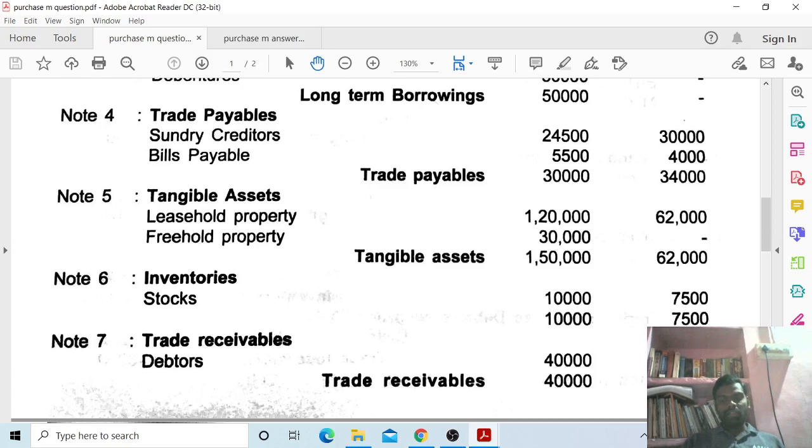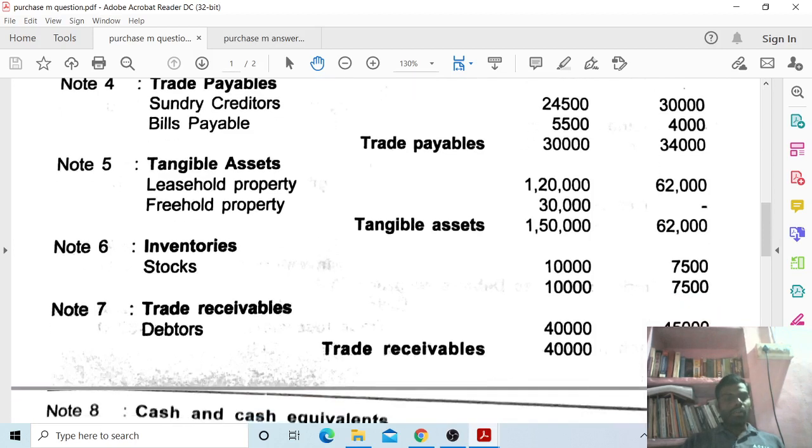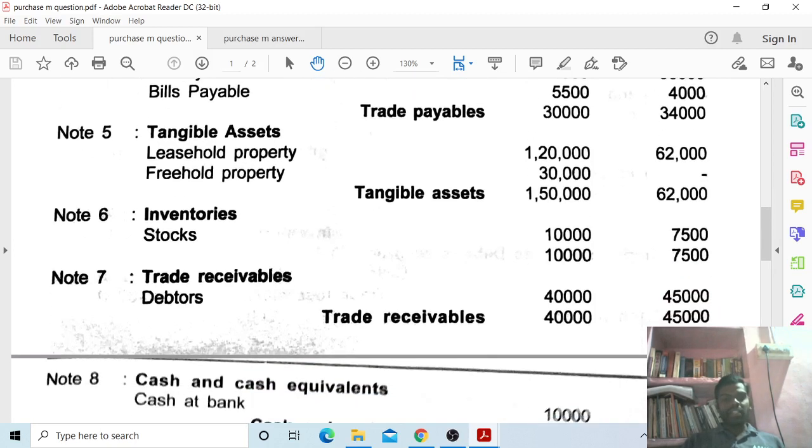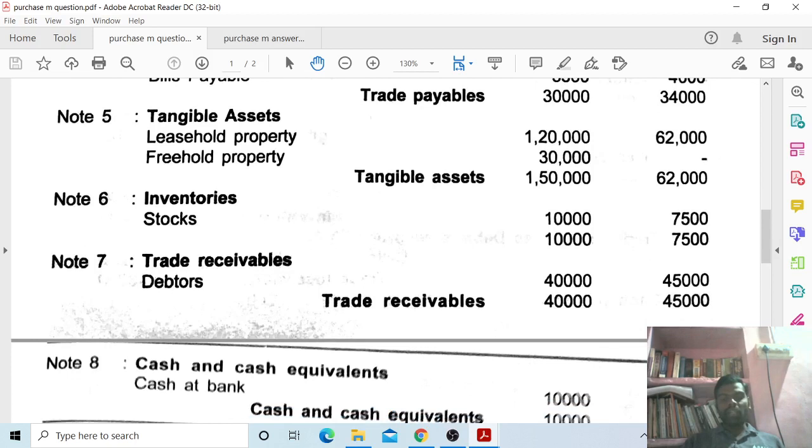Trade payables total 30,000 Abad Limited and 34,000 Nabad Limited. Next, note number 5, tangible assets. Leasehold property 1,20,000 Abad Limited and 62,000 Nabad Limited. Freehold property 30,000 only Abad Limited, Nabad Limited is nil. Tangible assets 1,50,000 Abad Limited and 62,000 Nabad Limited.